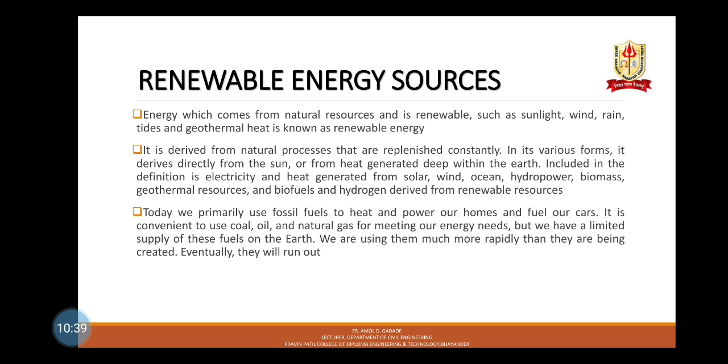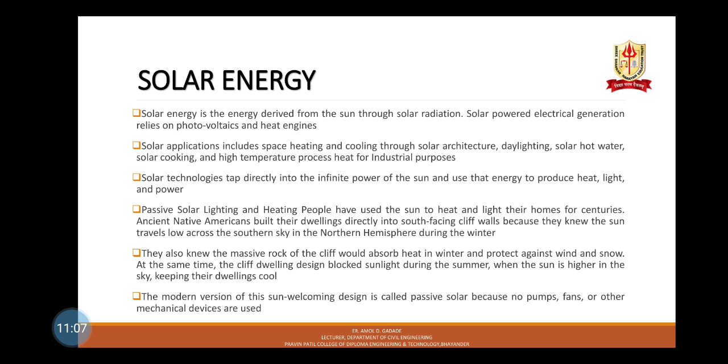Today, we primarily use fossil fuels to heat and power our homes and fuel our cars. It is convenient to use coal, oil, and natural gas for meeting our energy needs, but we have a limited supply of this fuel on the earth. We are using them much more rapidly than they are being created. Eventually, they will run out. Hence, we use different sorts of renewable energy.